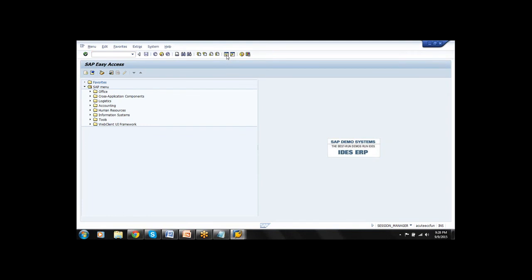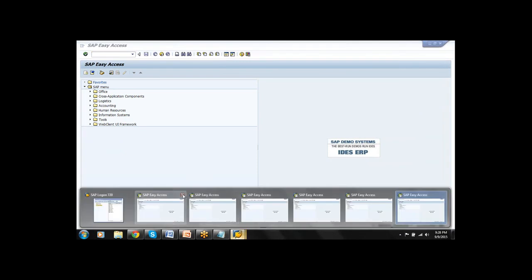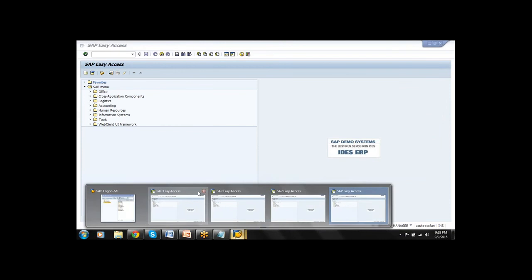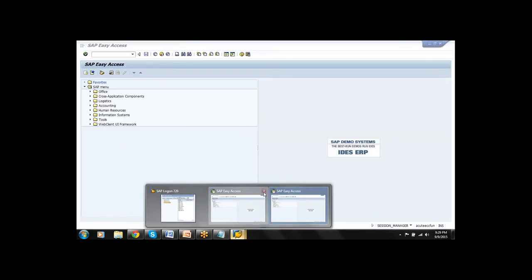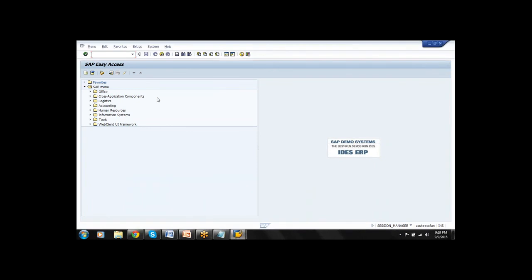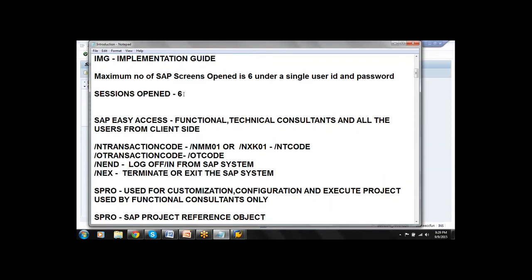2, 3, 4, 5, 6. If you try for the 7th time, the system will throw a message saying that the maximum number of sessions has been reached. So the maximum number of screens we can open is 6 under a single user ID and password. Whether you are a functional or technical consultant or a user from the client side, it is common to all.